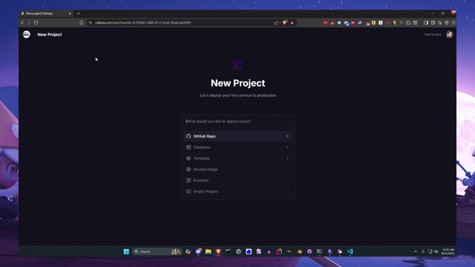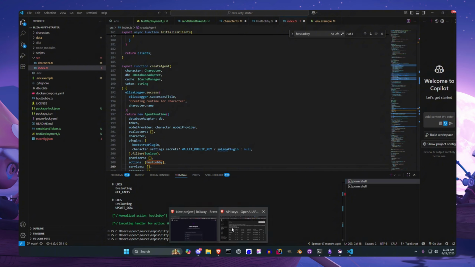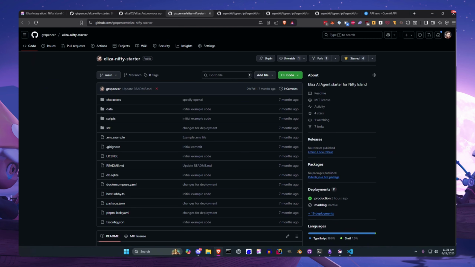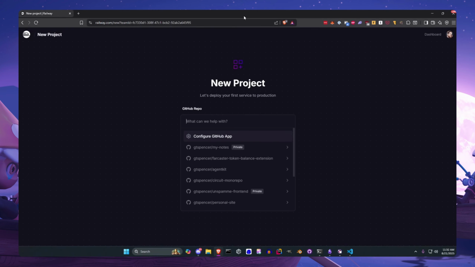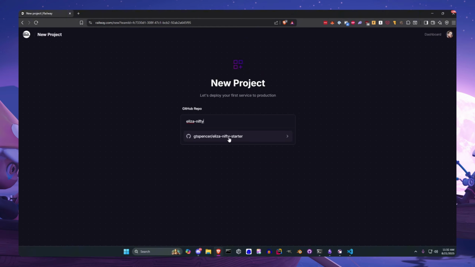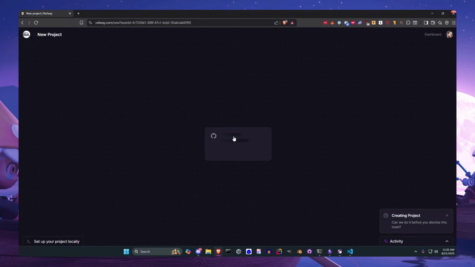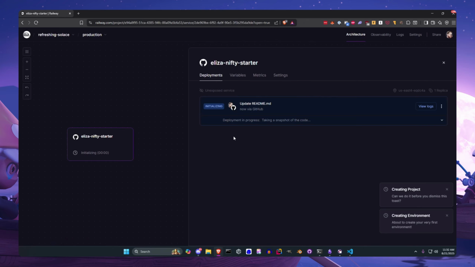And the benefit of Railway, actually, you can do this with Vercel as well, is that you can hook it up directly to your GitHub and deploy from a Git repo. So this is why I said earlier that you should fork this, because I've connected my GitHub to Railway. And so now Railway has access to all of my repositories. So I can just say deploy from a GitHub repo. Let's see, the name is Eliza Nifty Starter. Eliza Nifty Starter pops up right here, and just click. And there you go. You have a deployment starting.